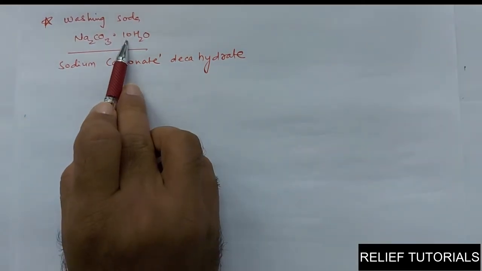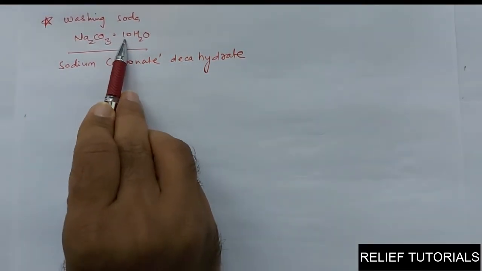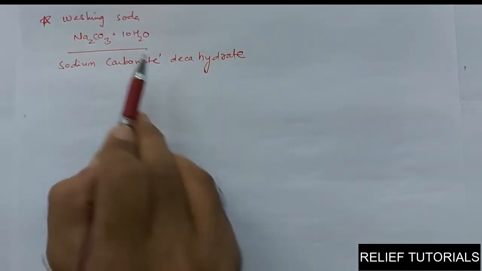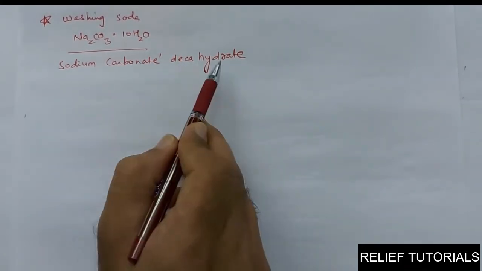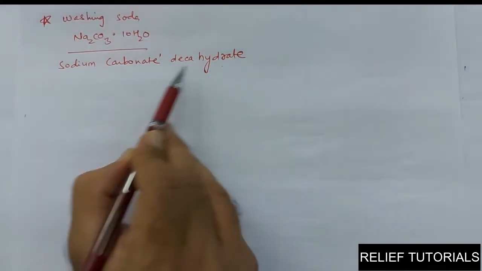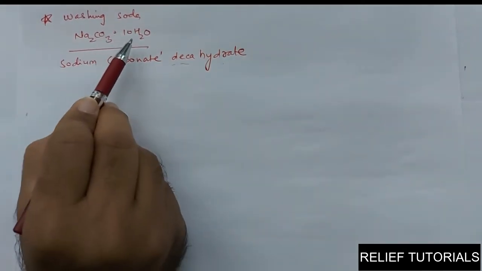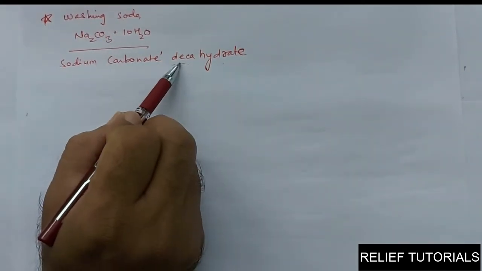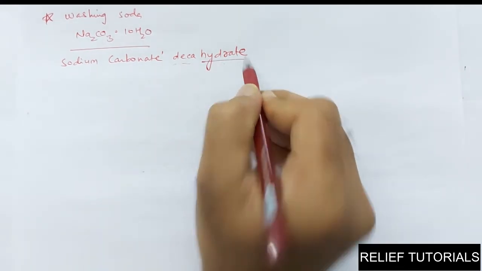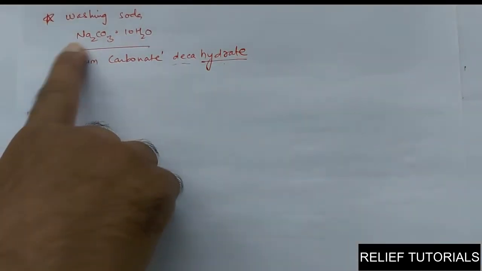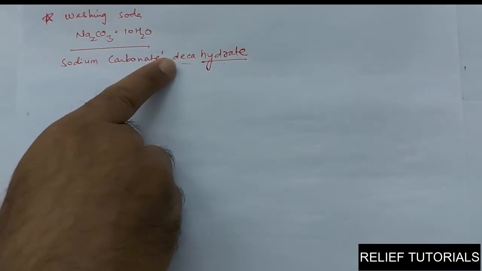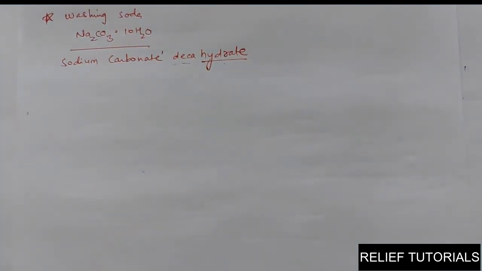If you have 2, you can say dihydrate. If you have 1, monohydrate. If you have 3, trihydrate. 4, tetrahydrate. 5, pentahydrate, hexahydrate, hepta, octa, nona, and deca. So whatever the number of molecules, that prefix is used followed by the word hydrate. So sodium carbonate, the parent name, and decahydrate means 10 molecules of water connected to sodium carbonate by means of chemical bond. It's very easy to obtain.